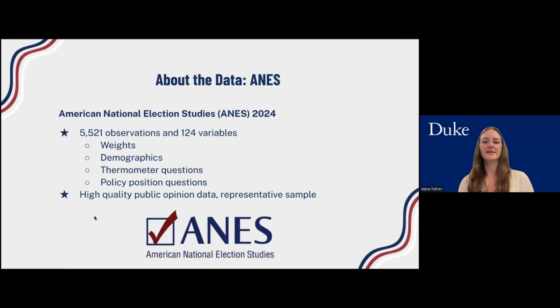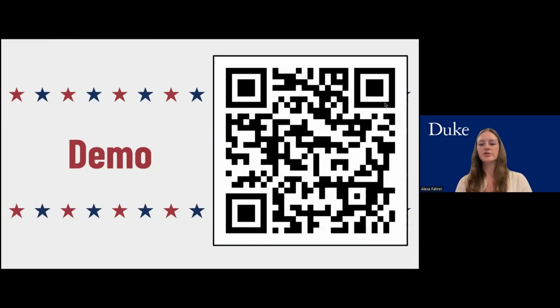The data for our website comes from the American National Election Studies 2024 survey. It has over 5,500 observations, and we selected 124 variables of interest, including weights, demographics, thermometer questions, and policy position questions. We chose the ANES data because it is a high-quality, well-established source of public opinion research in the U.S. that invests in producing a probability-based sample of the U.S. population. We will now show our website, and you can scan the QR code to access it yourself as well.